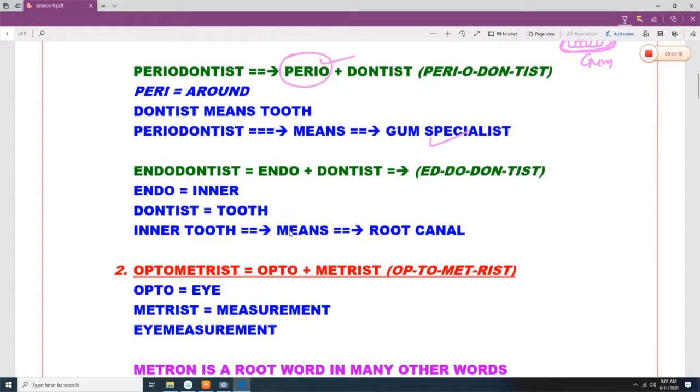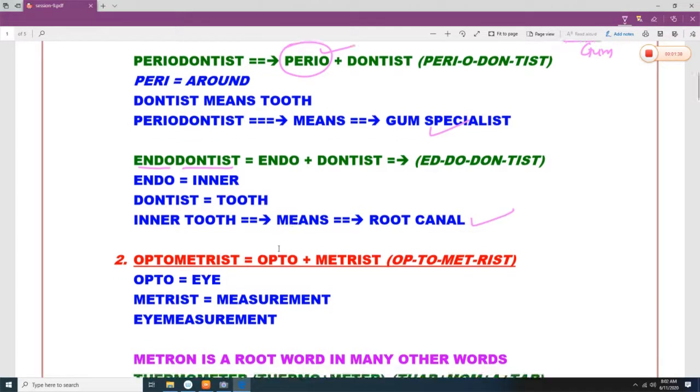Endodontist. Endo means inner. So endodontist means inner tooth. If somebody is taking care of the root canal, for example, and the root canal is inside the tooth, then that doctor is known as an endodontist.